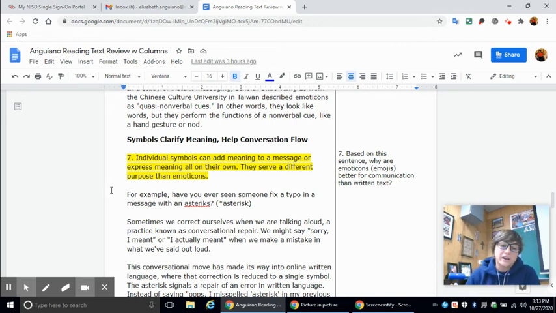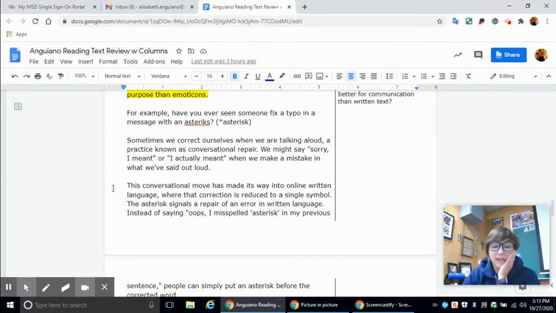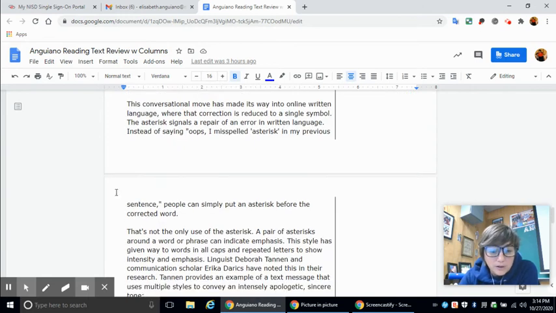We might say, "sorry, I meant," or "I actually meant," when we make a mistake in what we said out loud. This conversational move has made its way into online written language, where that correction is reduced to a single symbol. The asterisk signals a repair of an error in written language. Instead of saying, "oops, I misspelled a word in my previous sentence," people can simply put an asterisk before the corrected word.